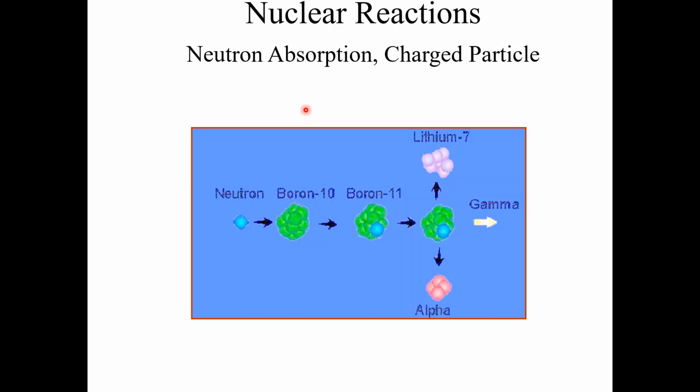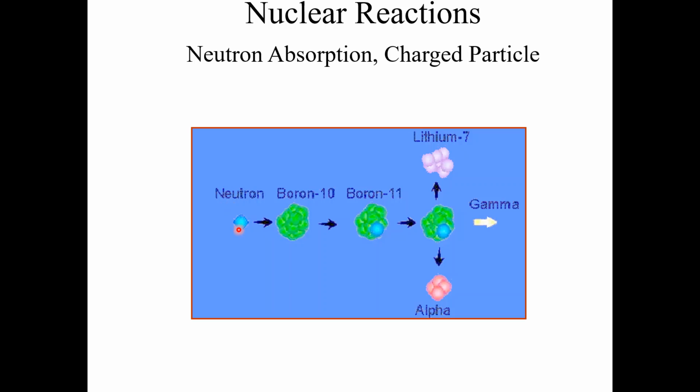So as an example of neutron absorption and the production of charged particles that we mentioned on the previous slide for boron-10, you can observe it in this particular diagram. Here we have boron-10 in green, and in blue we have the neutrons.